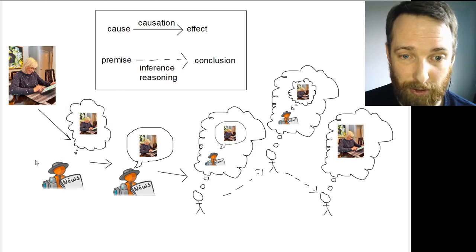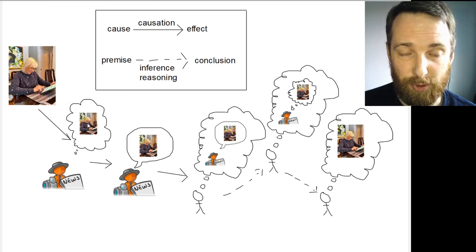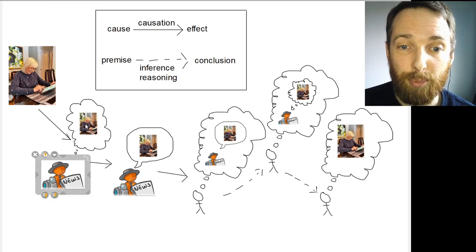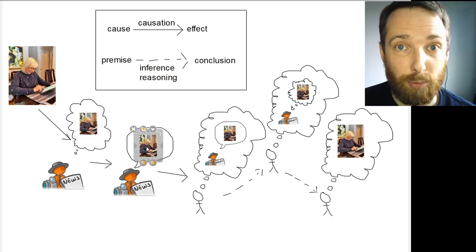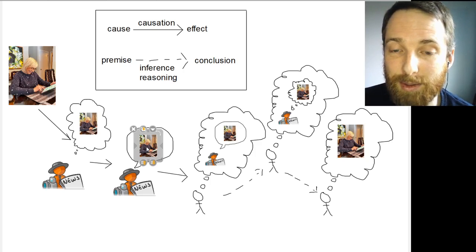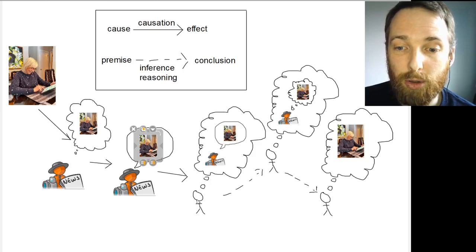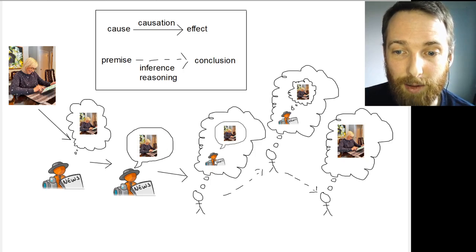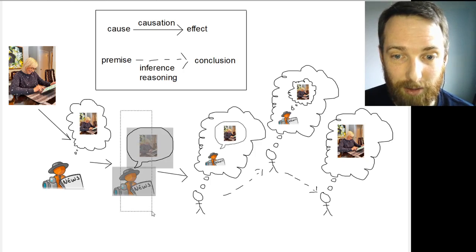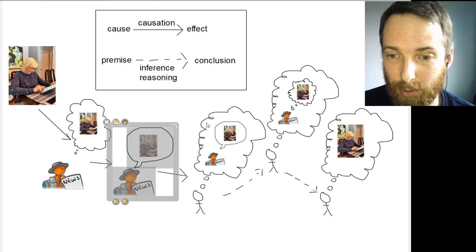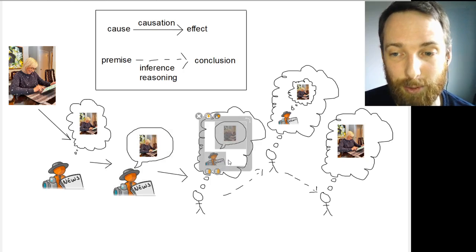This is a thought bubble here. This news reporter comes to believe that Betty Kuchta said certain things. Because the reporter believes those things, the news reporter says those things or writes those things. Because the news reporter says those things or writes those things, you are caused to believe that the news reporter said those things, because the thing you observe directly is the news reporter saying the thing. So you come to believe that the news reporter said those things.